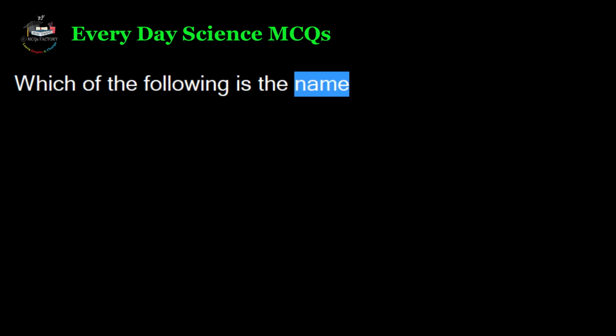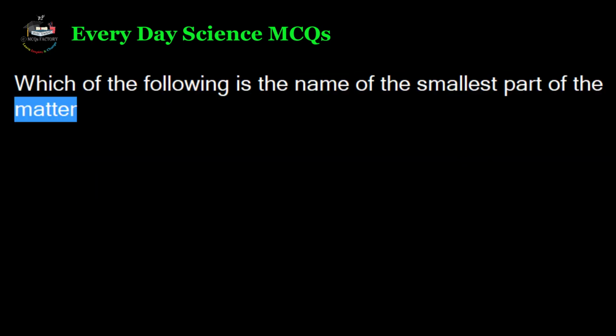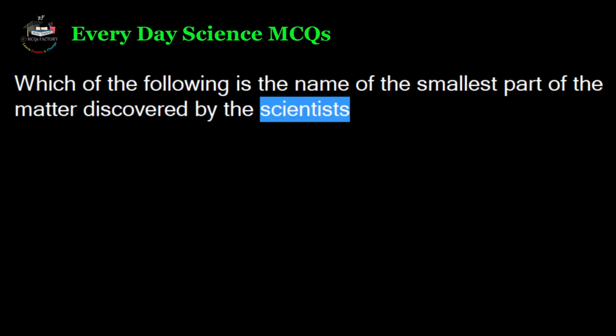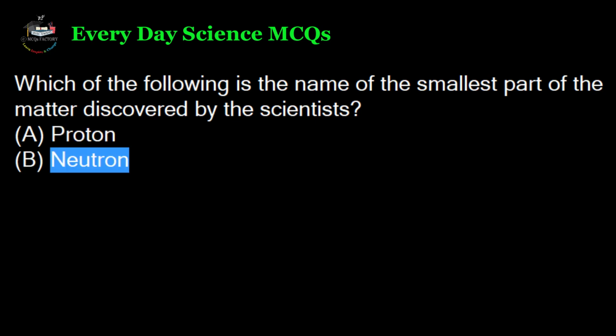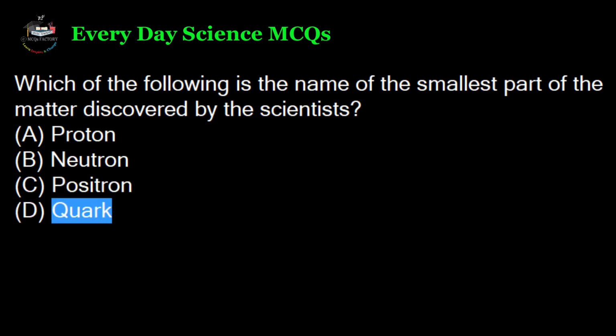Let's start. Which of the following is the name of the smallest part of the matter discovered by the scientists? A. Proton. B. Neutron. C. Positron. D. Quark. Correct answer D.